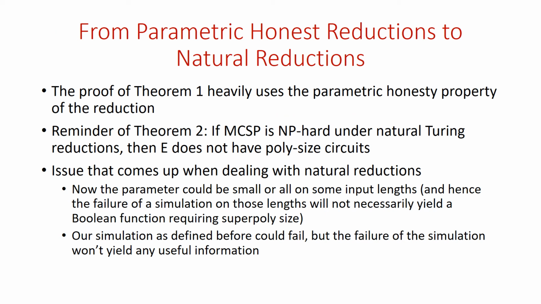And there's a lot more work required to get from parametric honest reductions to natural reductions. The proof is much more technical. And the main issue that comes up is that the parameter could be either small or large. We were really using the fact that the parameter is large for a parametric honest reduction. So now we need to deal with the case where the parameter is small on some or all input lengths. And it could be the case that a simulation as defined before could fail, but the failure of the simulation won't yield any useful information because it just corresponds to queries where the parameters are small. So we need to find a way around this.